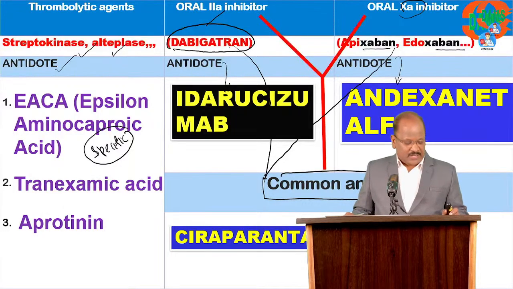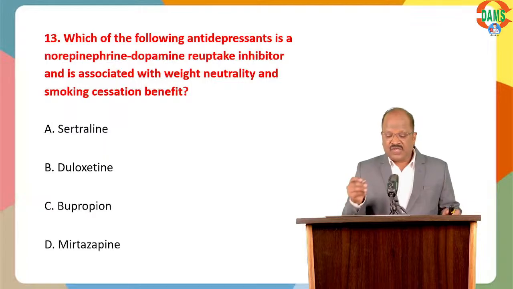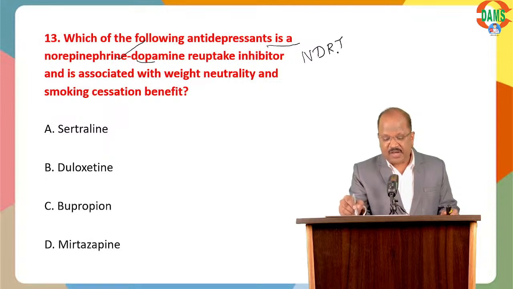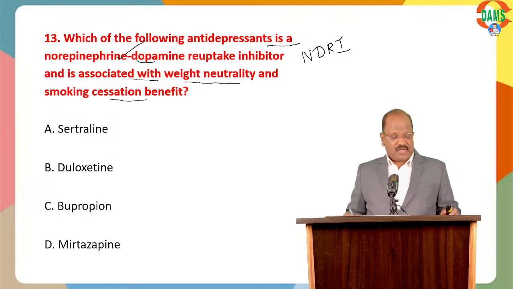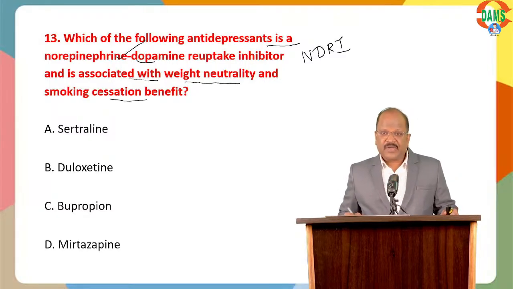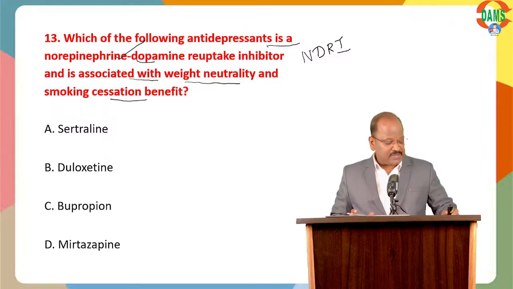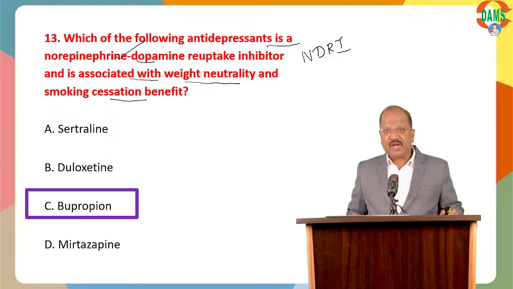Okay. Next question. Which of the following antidepressants is the norepinephrine dopamine reuptake blocker? A norepinephrine dopamine reuptake inhibitor associated with weight neutrality and smoking cessation. A drug useful to control smoking habits, also weight neutral, neither causing weight gain nor weight loss. Best name the antidepressant. Answer B. It's an NDRI.